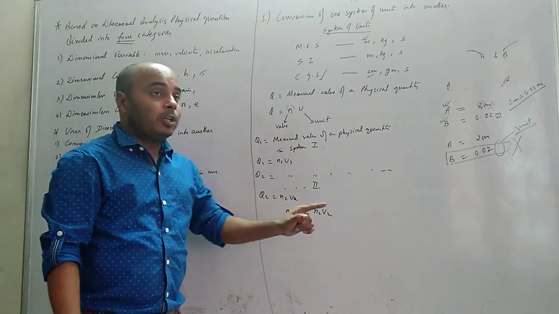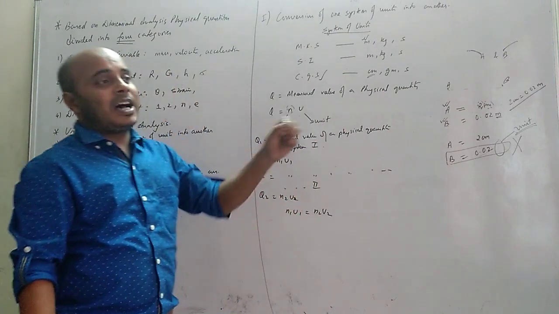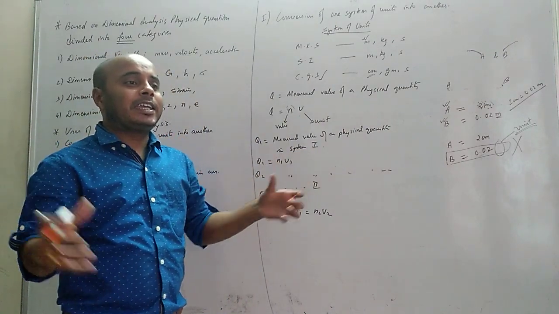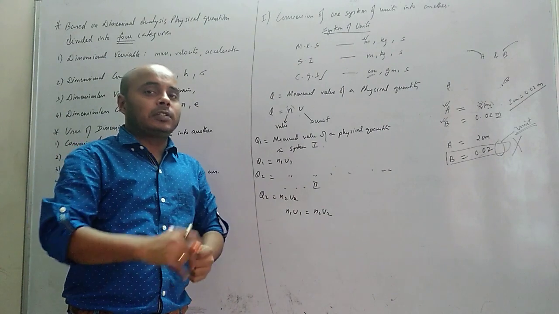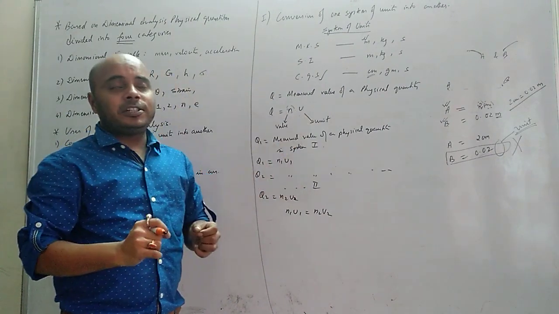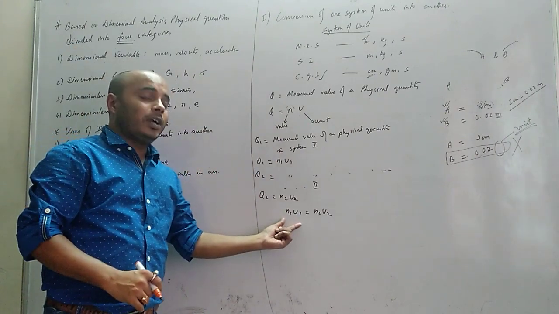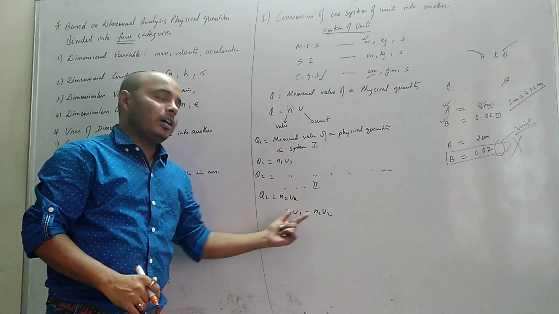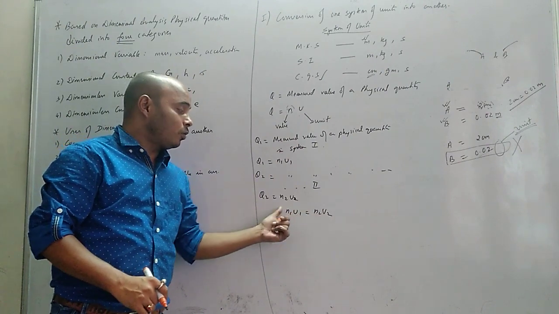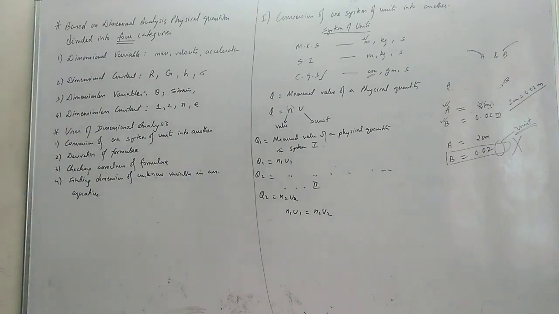But this is valid only for the same physical quantity. It is not that I measured mass, he measured length, and then I say N1 U1 equals N2 U2. That is not how it works. Same physical quantity measured in two different units, then the values will be the same. N1 U1 equals N2 U2. In other words, Q1 equals Q2. Okay, let's further discuss this topic.